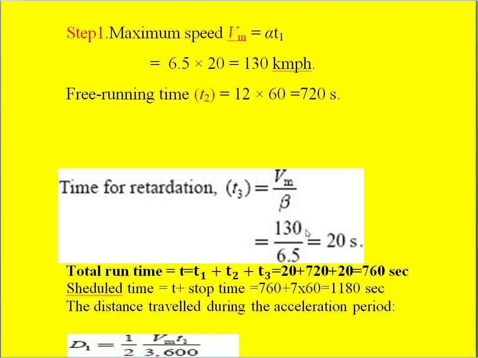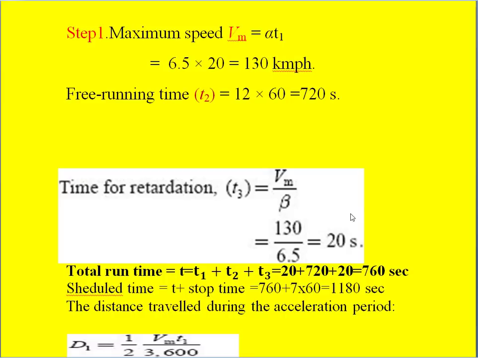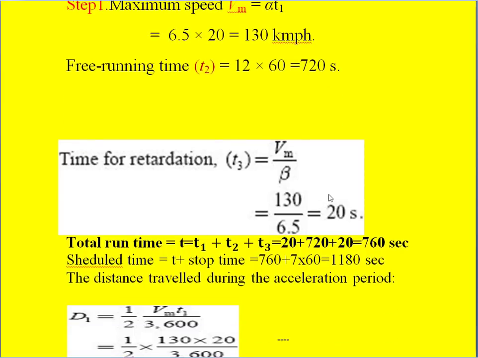From that we can calculate the retardation period, that is 20 seconds. So we have calculated T1, T2 and T3. From this we can calculate the actual time of running by adding T1, T2 and T3. So 20 plus 720 plus 20, then we get 760 seconds as the actual running period of the train.